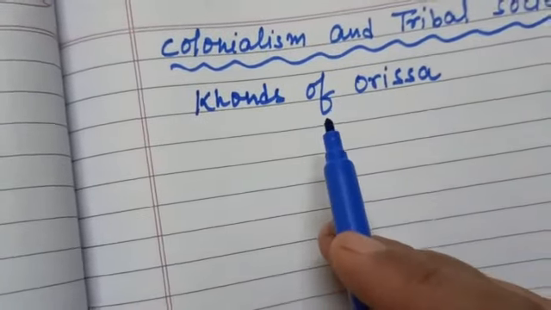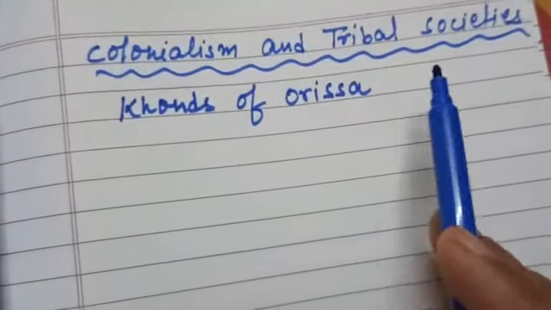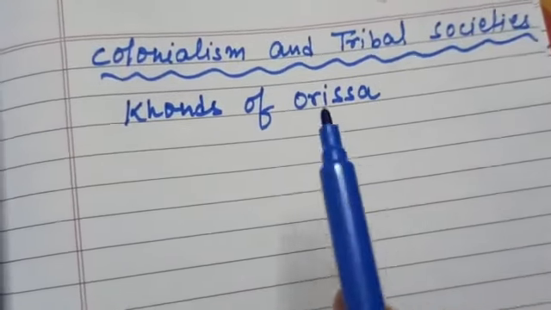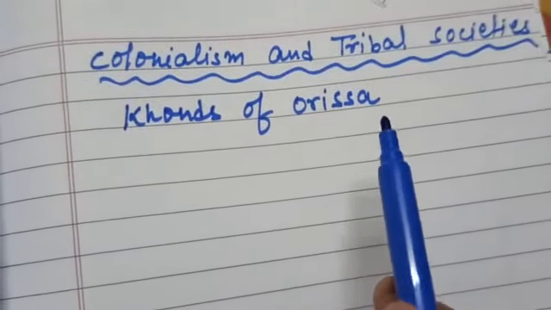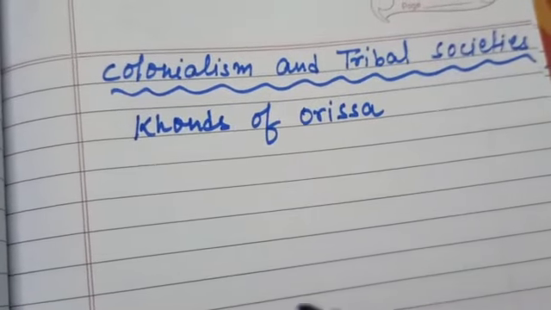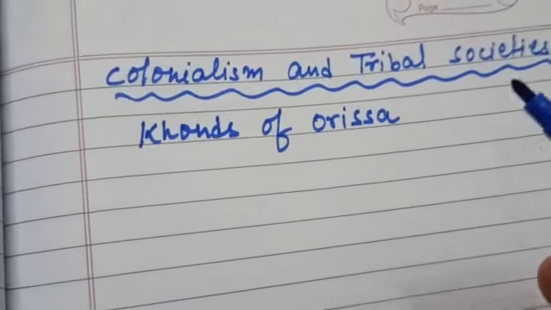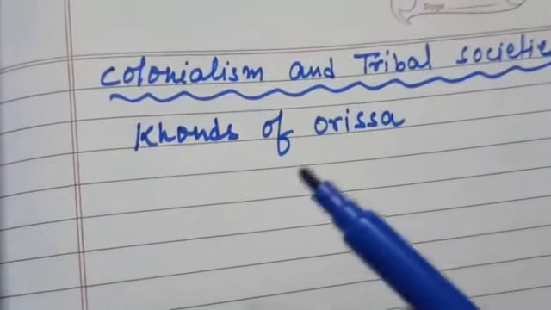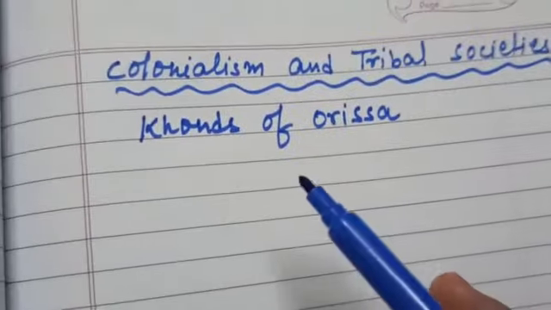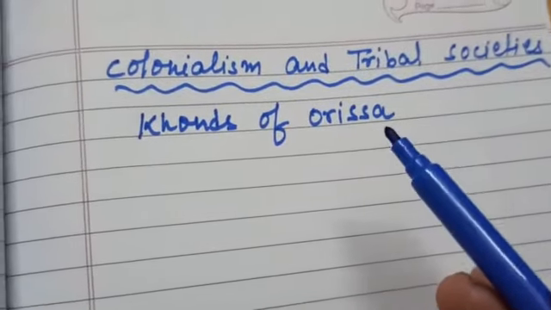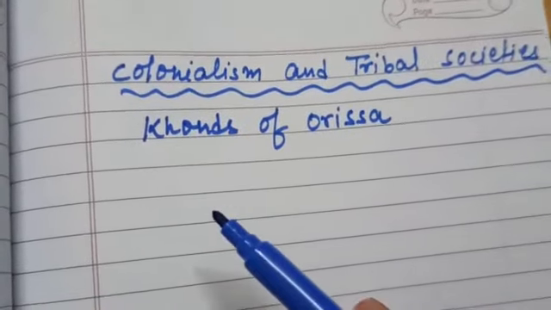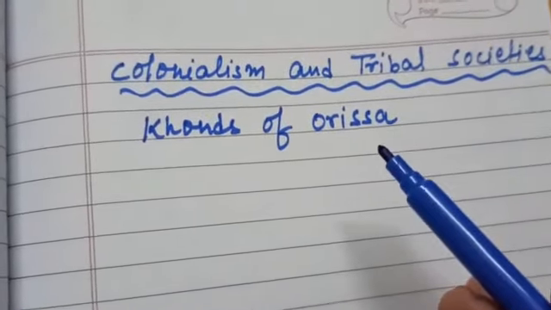Shifting cultivation means the tribals were clearing the forests, growing crops for 2 to 3 years, and then they went to another piece of land, where they cleared the forest and started cultivation. They were not doing cultivation at one place; that was shifting cultivation.